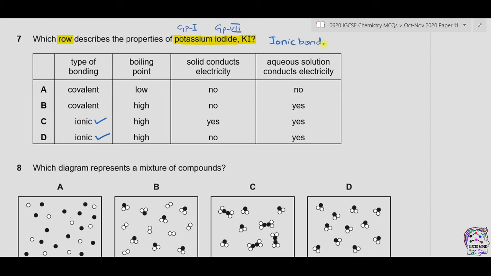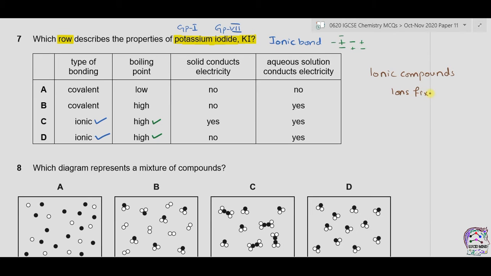In ionic bonding, positive ions are surrounded by negative ions, and similarly negative ions are again surrounded by positive ions. The force of attraction is therefore very high, so the boiling point will also be high. In ionic compounds in solid state, the ions are fixed.